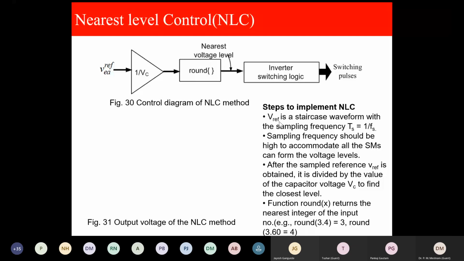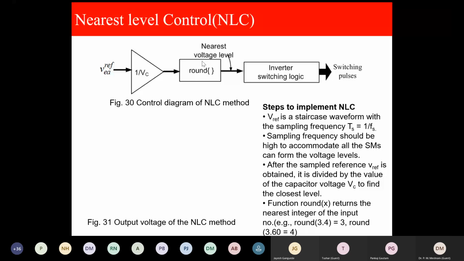Thank you. This is the reference Vm sin omega t. Vc, I am repeating, is Vdc by N. N is the number of submodules per arm. This is a round function, and then the inverter switching logic. V reference is a staircase. Sampling is this. So this we have seen here.